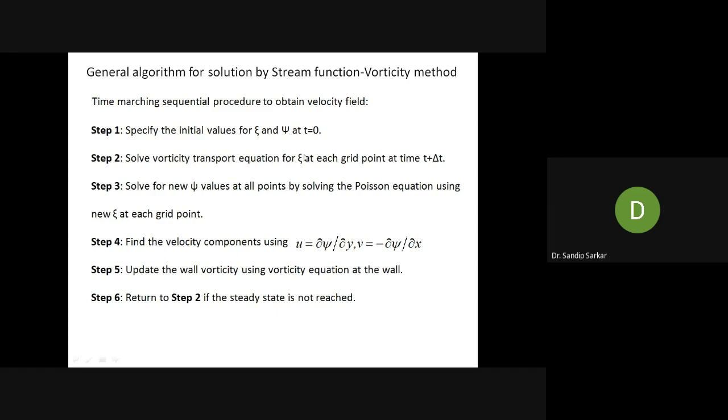transport equation for vorticity, that is your zeta. So we need to solve this vorticity.